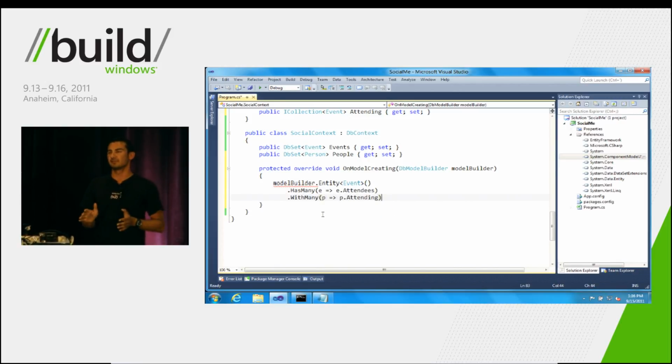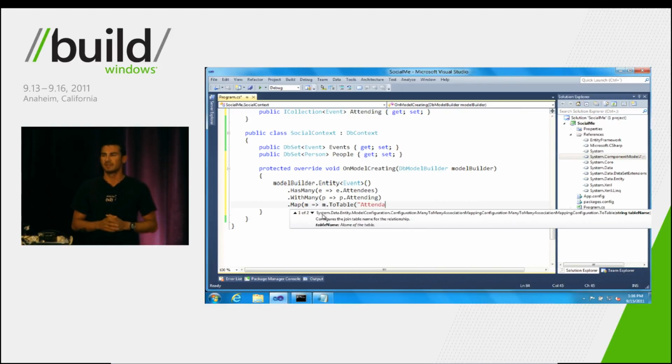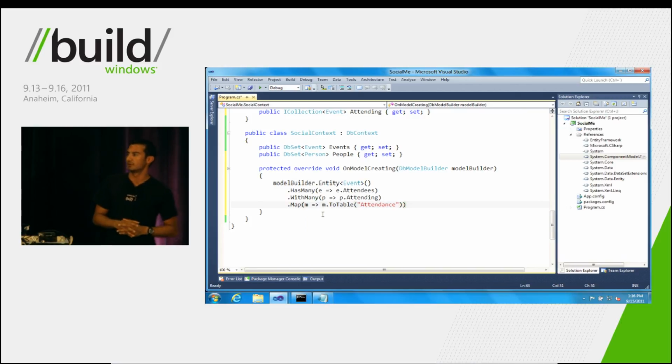Now, because this is a many-to-many relationship, it maps to a join table in the database. We could stop the configuration here, but let's go ahead and make one other change and change the name of the join table as it appears in SQL Server. So we'll make this a little more intelligible to our developers and call the table Attendance.